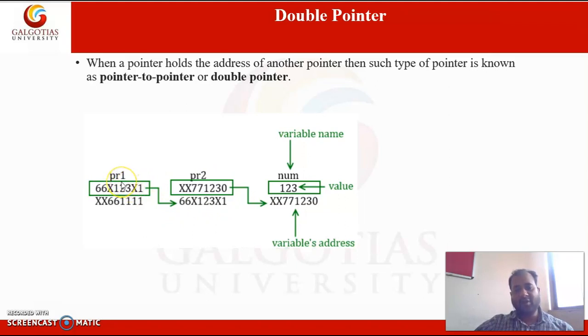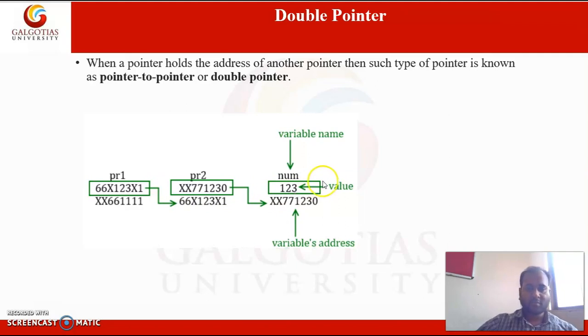It is also having some address. This can be stored at the triple pointer like that. And using this double pointer, triple pointer, we can perform operation on the number variable that is pointed by the single pointer.